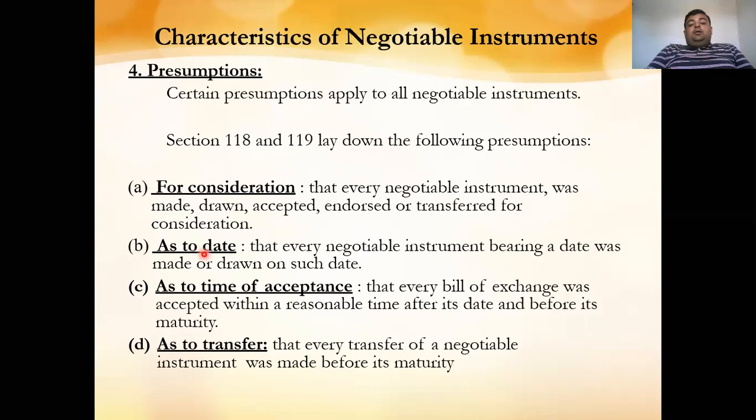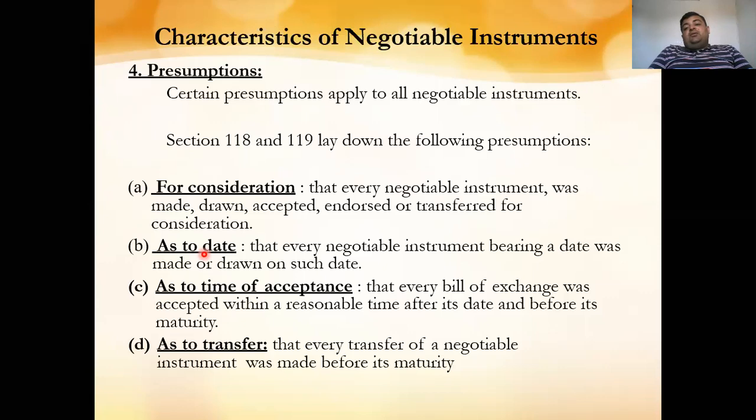Second, as to date. Every negotiable instrument has two types of dates. One is when it was made, and another is the due date, the date on which it should be drawn. For example, you have made a check of rupees 20 lakhs today, and on the check it has been written as valid for 3 months only. You have given the person a check dated 25th April, and today is 14th March. So the check was made today, but it is due for payment on 25th April.